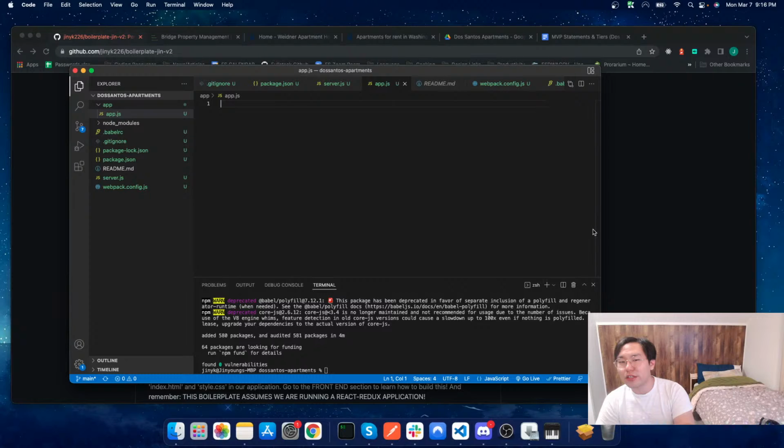Now, there's just some additional explanation. This is called boilerplate Jin v2. Feel free to go ahead and check out my GitHub at JINYK226 if you ever want to look at this boilerplate text to kind of go through this information a little bit more. So I'm going to go ahead and scroll down, and as far as I can see, this is what our file structure should look like at this time, and we should have our basic bundler set up so that we can actually start coding and create an application that's meant for the web.